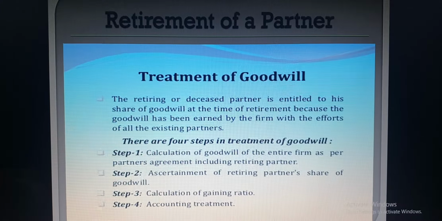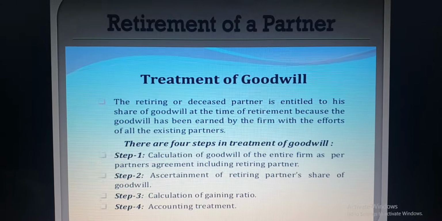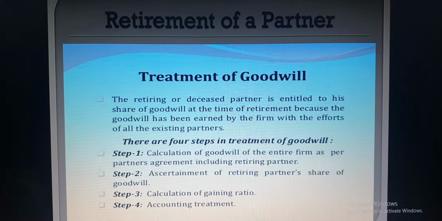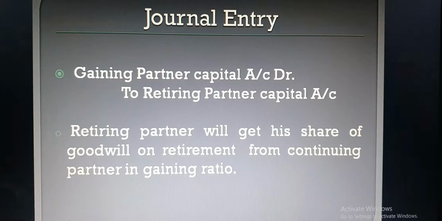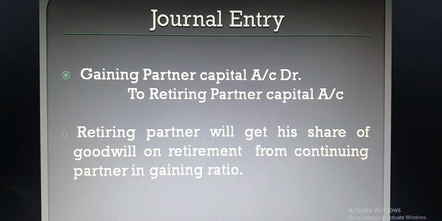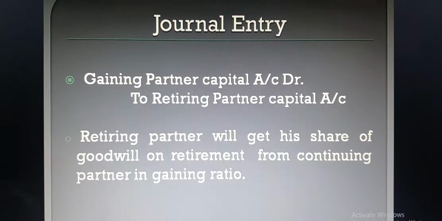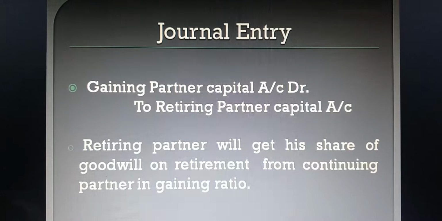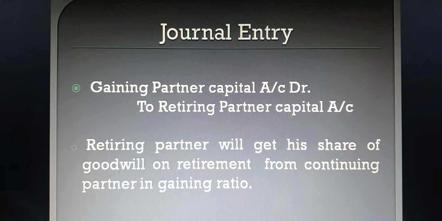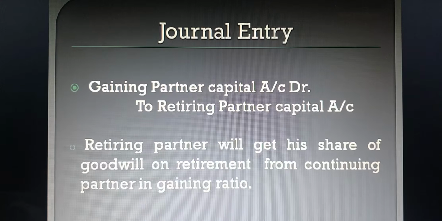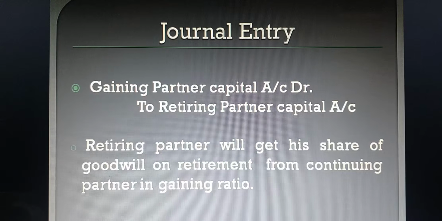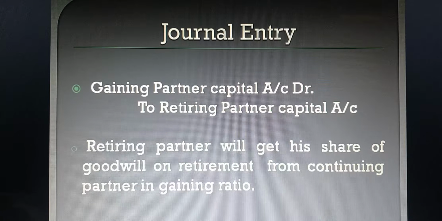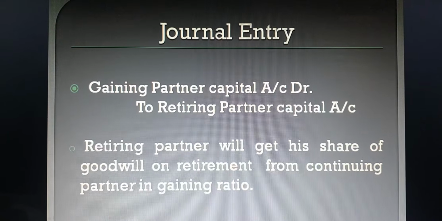Then third one is calculation of gaining ratio as per the discussed 5 cases. And fourth one is the accounting treatment, that is, we have to pass the journal entry. And what will be the journal entry at the time of retirement of partners regarding goodwill? Entry is gaining partners' capital account debit to retiring partner's capital account. So, whosoever is gaining after the retirement of the retiring partner, that gaining partner will be debited in the gaining ratio and the goodwill will be given to the retiring partner. So, gaining partner will be debited and retiring partner will be credited.